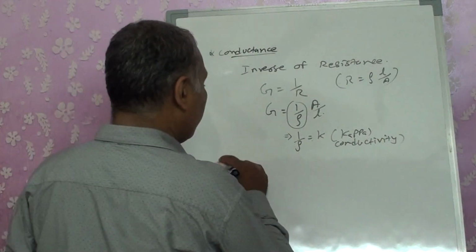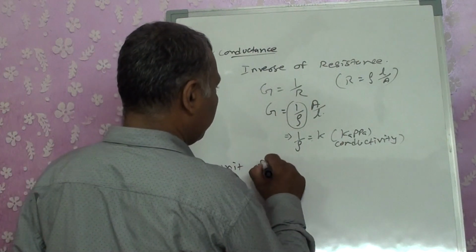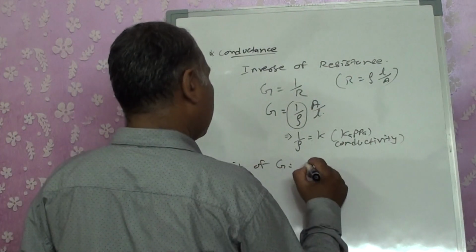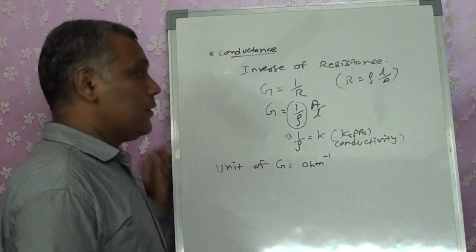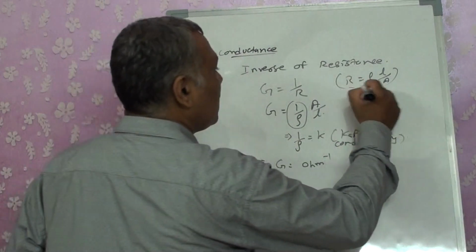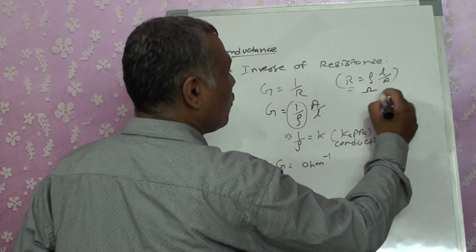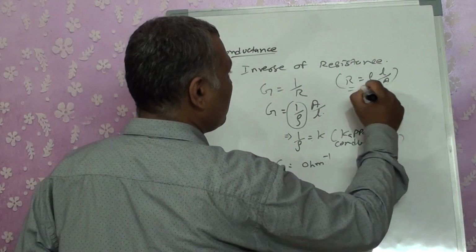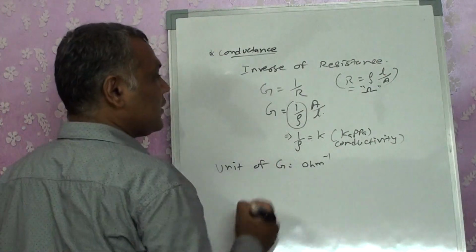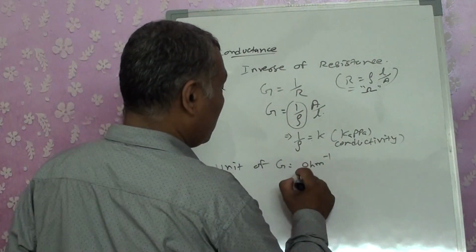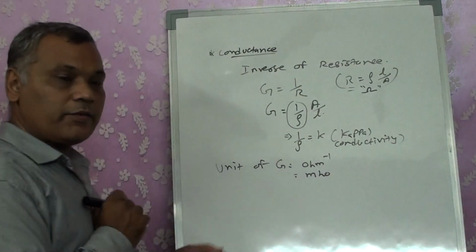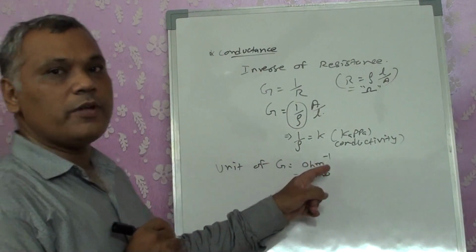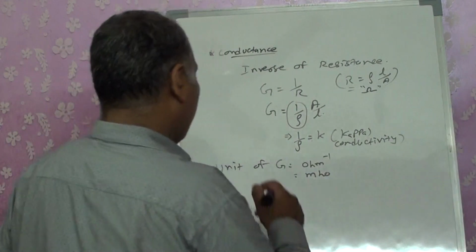So what is the unit of G? It is ohm inverse. Generally, when we take R, we consider it as ohm. G is written as ohm inverse, or it can also be written as mho. It is one and the same thing, writing ohm inverse or mho.